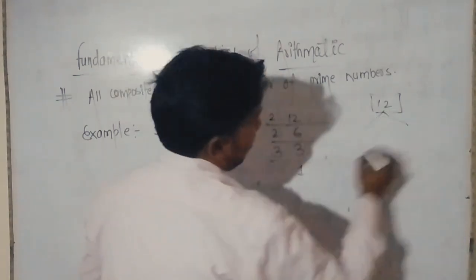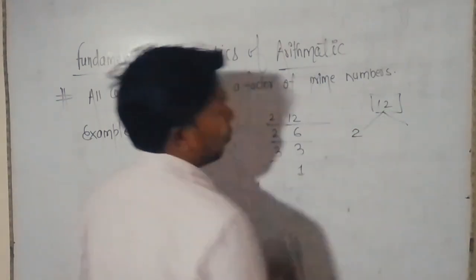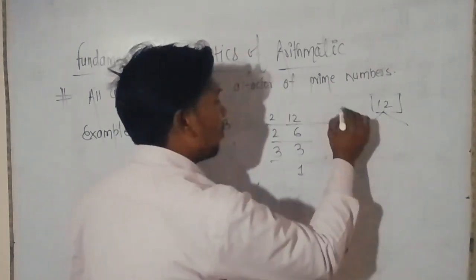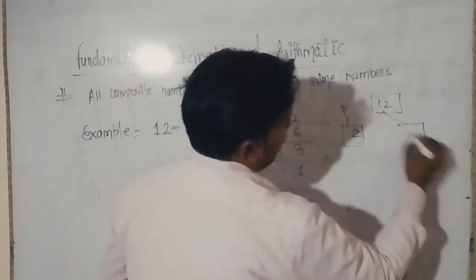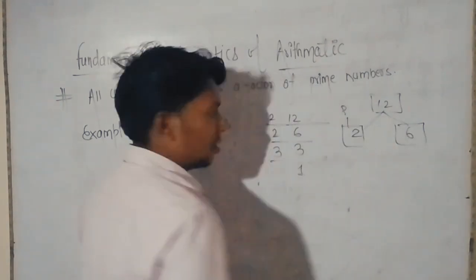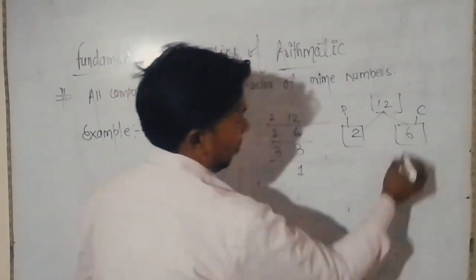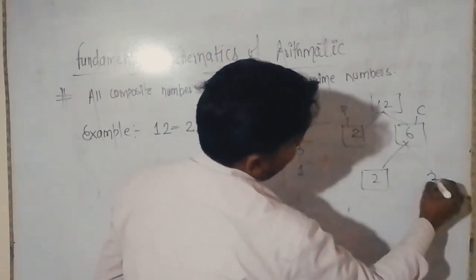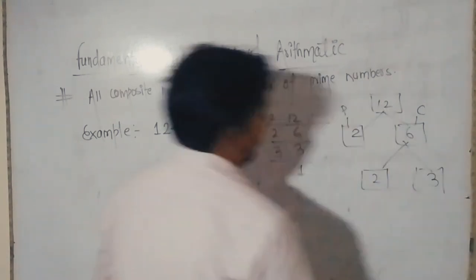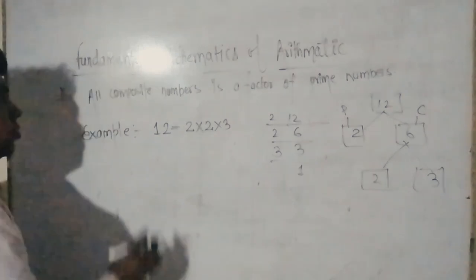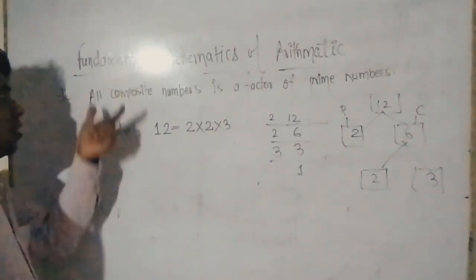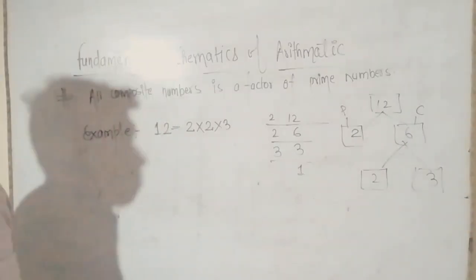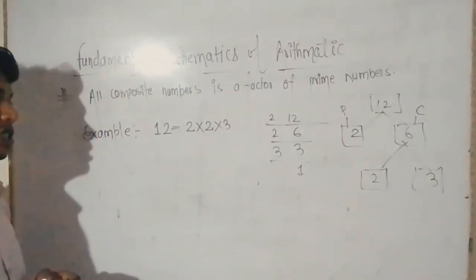In the factor tree, 2 is a prime number, and 6 is a composite number. Then 2 is a prime number, 3 is also a prime number. Right? So it is the Fundamental Theorem of Arithmetic.